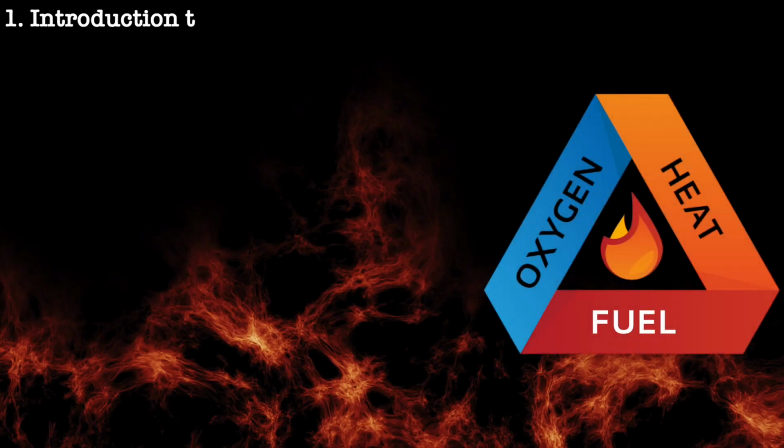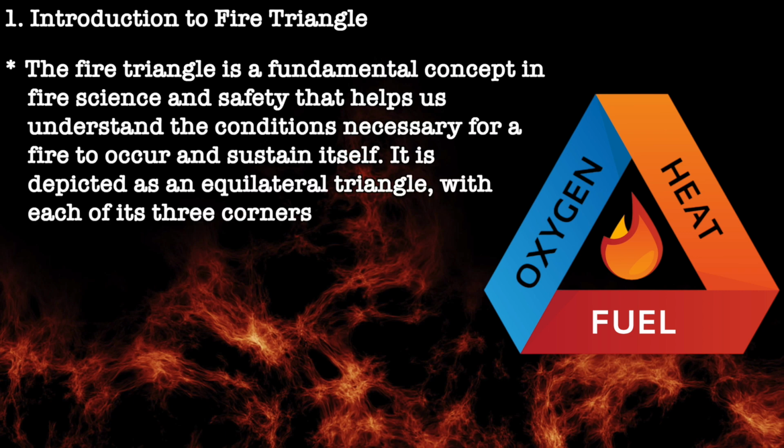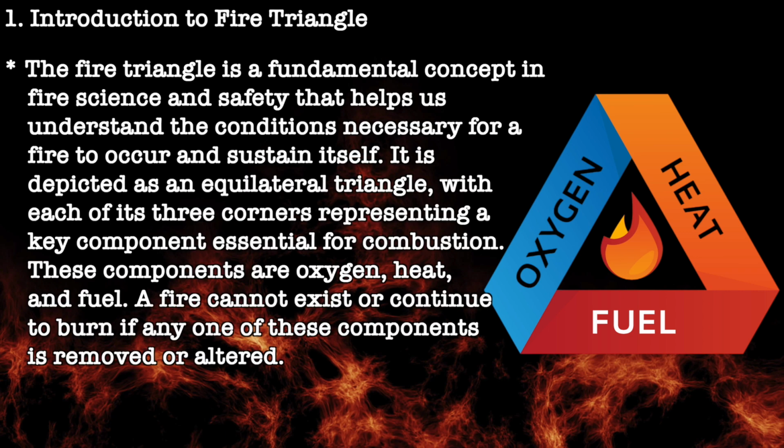So let us see first the introduction of the fire triangle. The fire triangle is a fundamental concept in fire science and safety that helps us to understand the conditions necessary for a fire to occur and sustain itself.